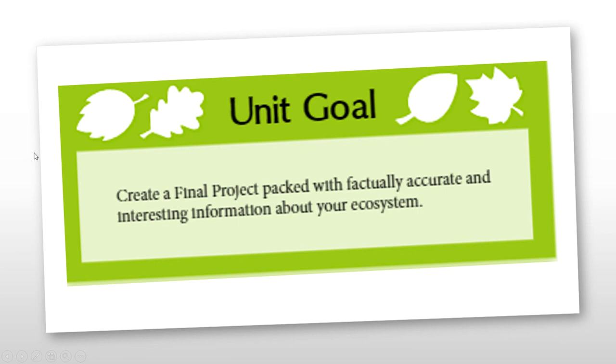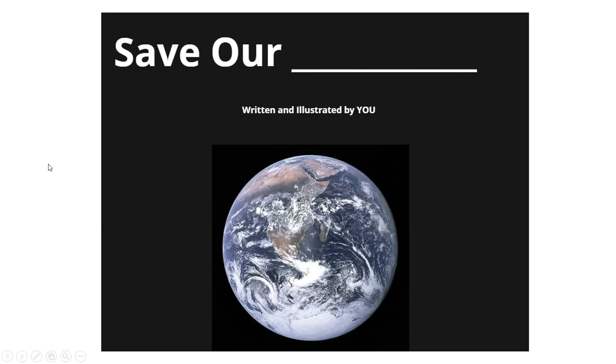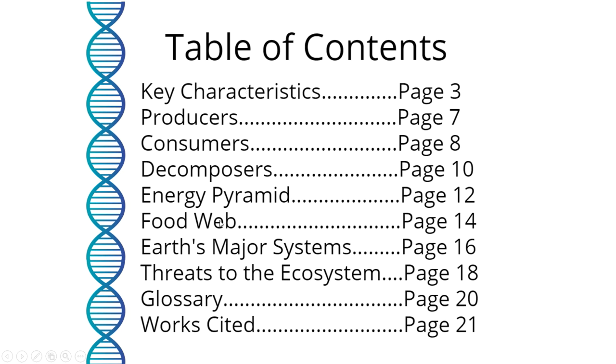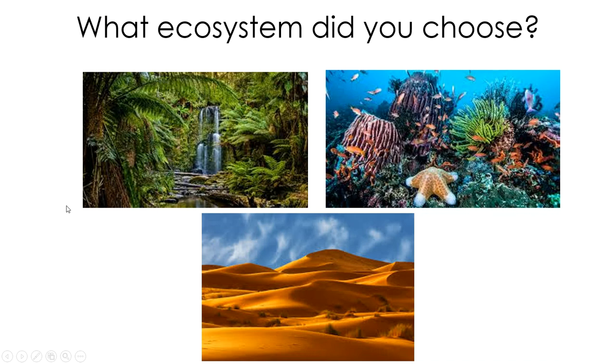So we are working in our ecosystem research lab. We were able to start it last week. Remember, our unit goal is to create a final project that's packed with factually accurate and interesting information about your ecosystem. How are we going to do that? Well, we're going to write a book. As we work through our research questions, you're going to be turning those pieces into your table of contents and working to explain your research so that you make others care. This is a call to action. How can we be part of a solution and not contribute to a problem? So how can we write to inform and educate others?